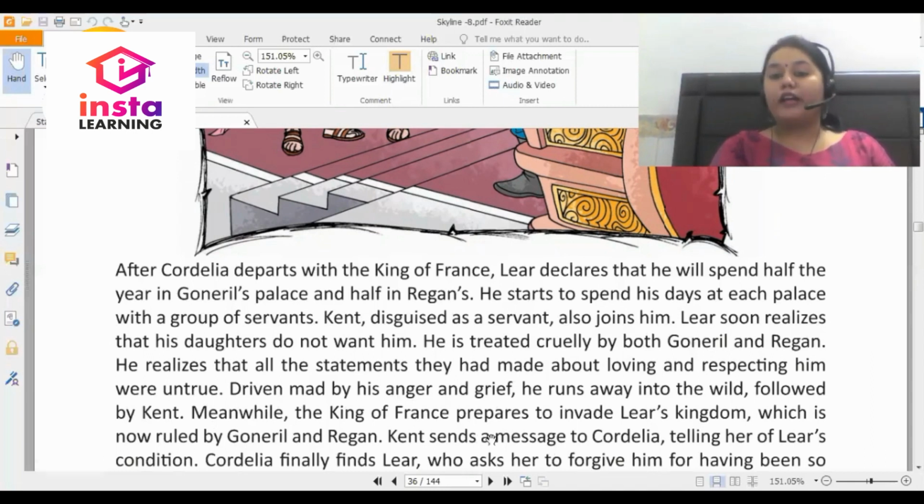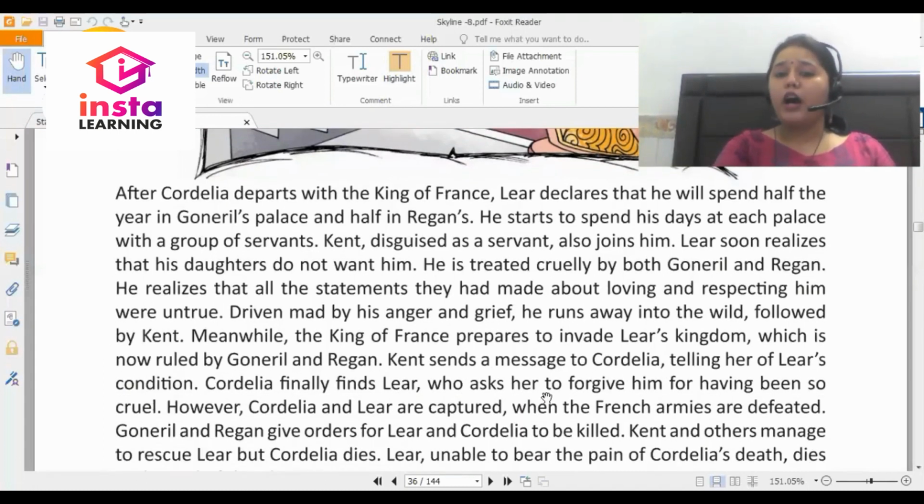Meanwhile, the King of France prepares to invade Lear's kingdom, which is now ruled by Goneril and Regan. Kent sends a message to Cordelia telling her of Lear's condition. Cordelia finally finds Lear, who asks her to forgive him for having been so cruel. However, Cordelia and Lear are captured when the French armies are defeated.